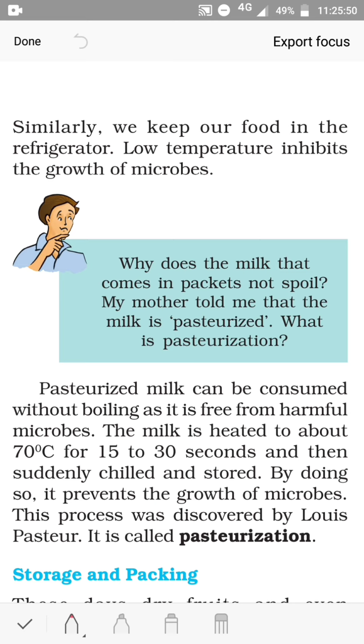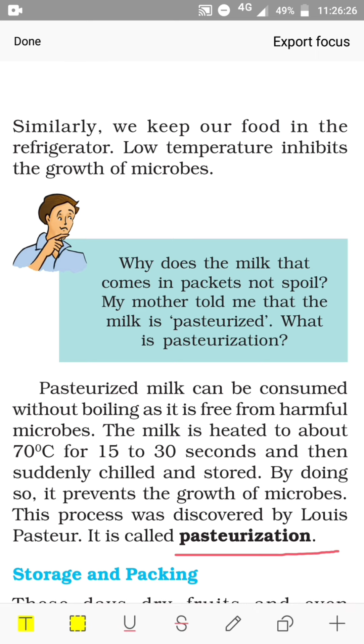The milk is heated in commercial scale when large amount of milk has to be stored. So how is it being done? The milk is heated to about 70 degrees Celsius for 15 to 30 seconds and then suddenly chilled and stored. By doing so, it prevents the growth of microbes. This process was discovered by Louis Pasteur, and so it is named after him. This process is called pasteurization. So, pasteurized milk, the milk packets you might have noticed, it is written as pasteurized. That means by this process it has been stored.